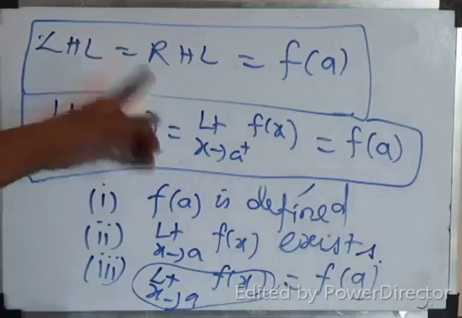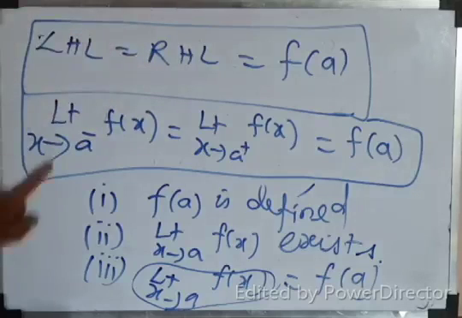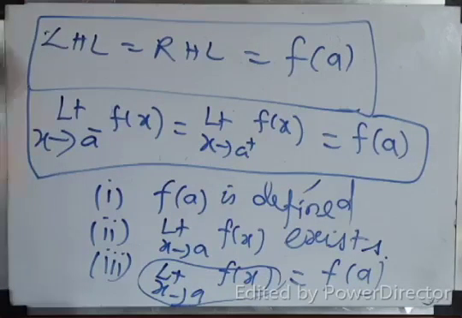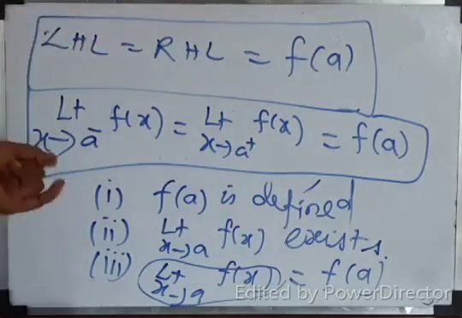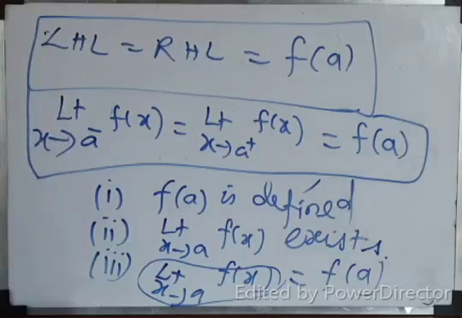Do you understand? All three must be the same. Right? You have to find out the left hand limit and then the right hand limit. Then that should be equal to f of a. Then only you can say the function is continuous.